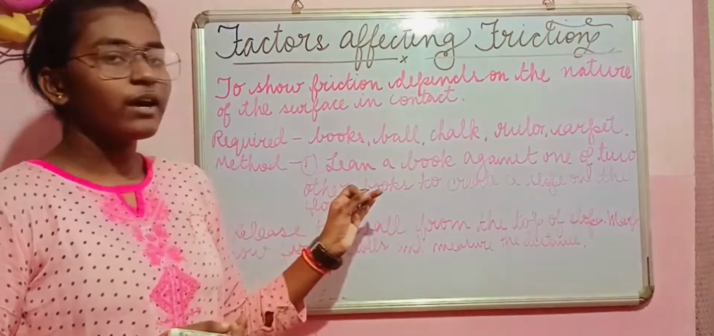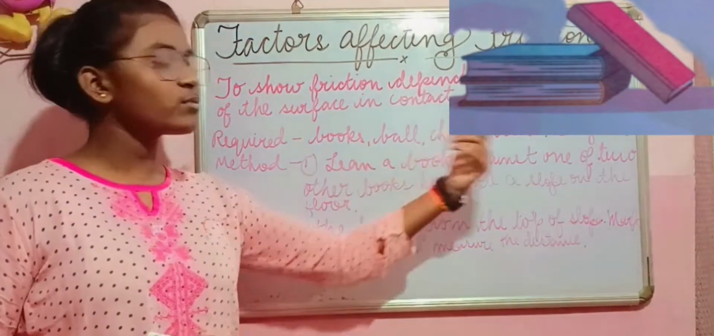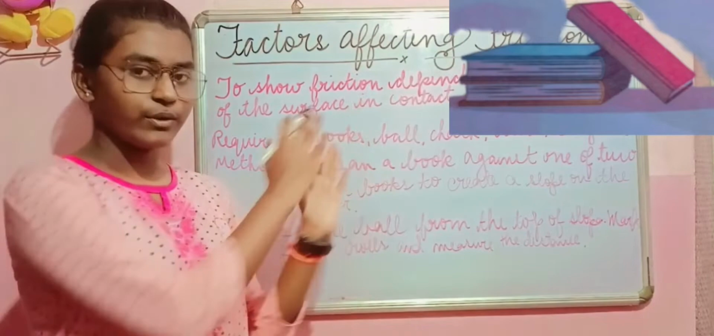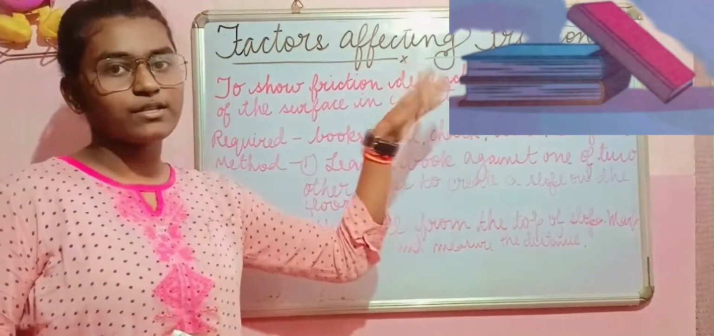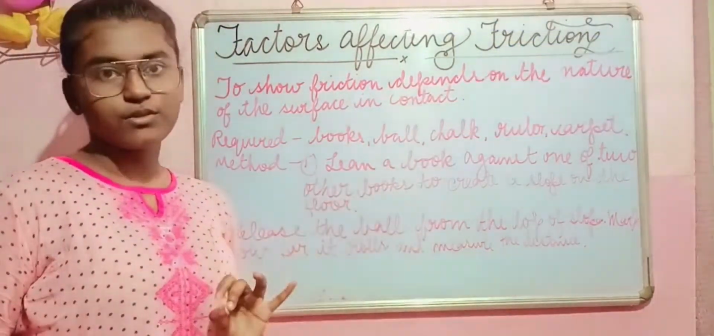So now what you have to do in the first method is lean a book against one another, as you can see in the figure. You can understand how you have to lean. Now you have to create a slope, as in the figure. You have to create a slope on the floor.